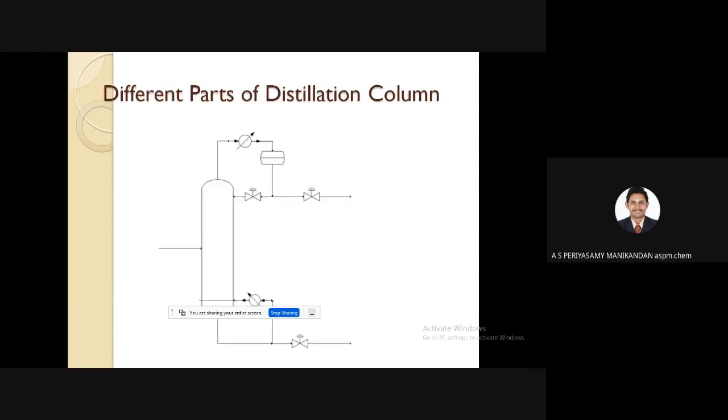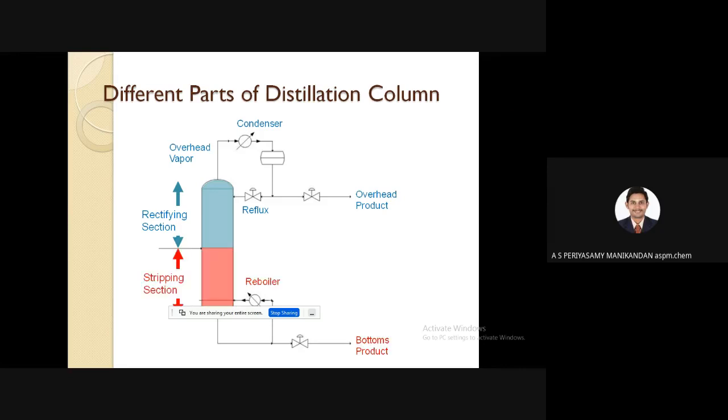These are the different parts of a distillation column. Here is the main cylindrical column, which is the distillation column, and you have a reboiler in order to heat the mixture, and in order to condense the vapors coming from the top of the column, we use the condenser. In the reboiler, we are adding heat.